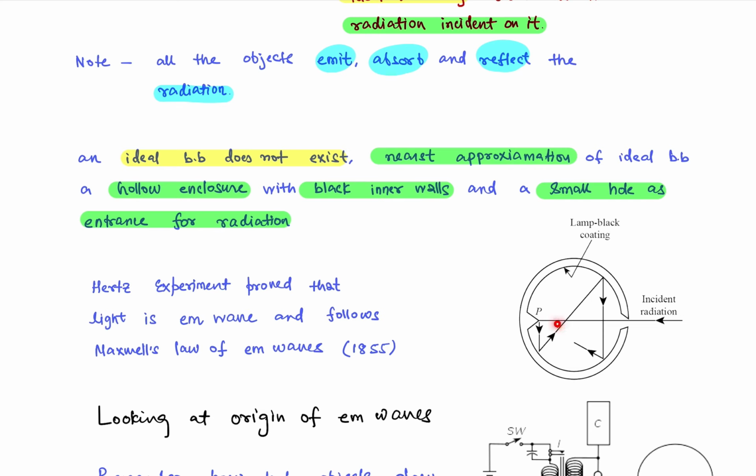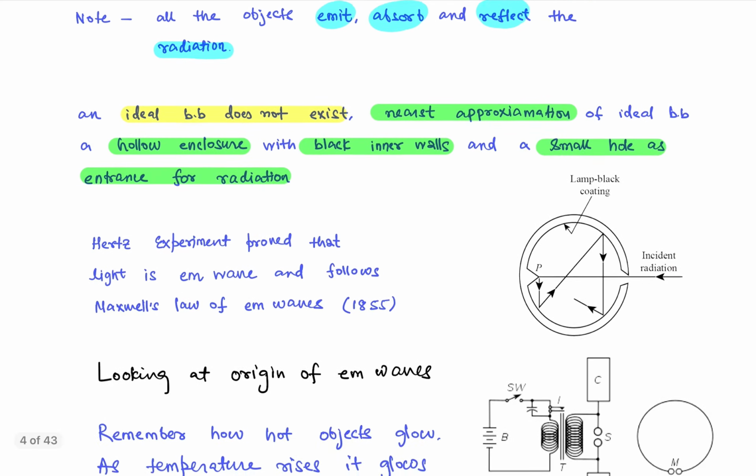So here the radiation is coming, and after successive reflections, it is finally absorbed inside the hollow enclosure only. And as all of the incident radiation is absorbed, that means it is a black body.